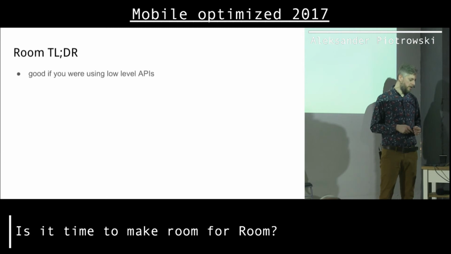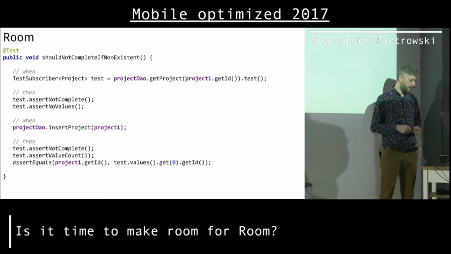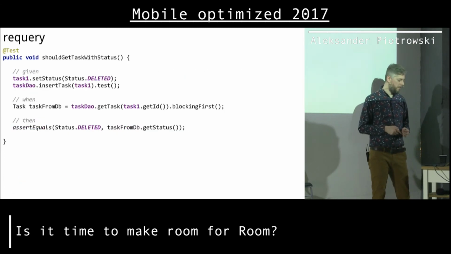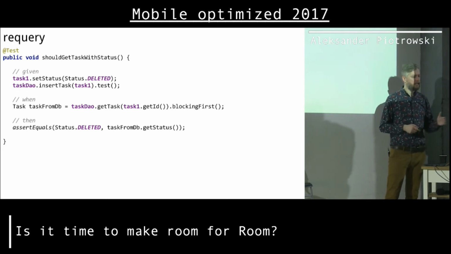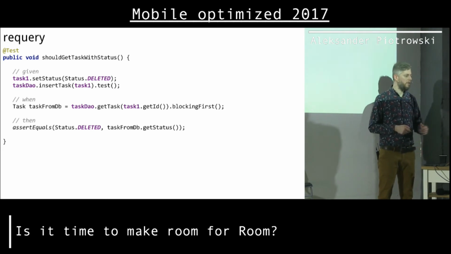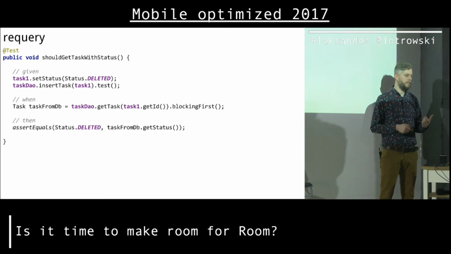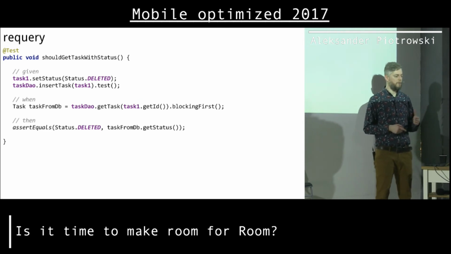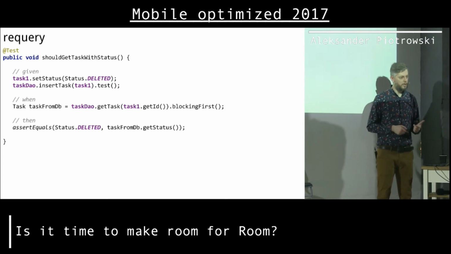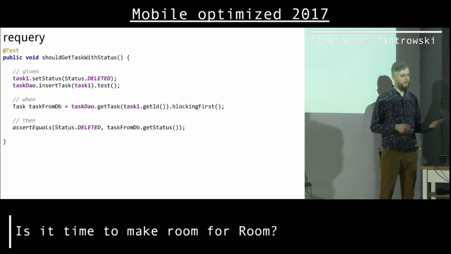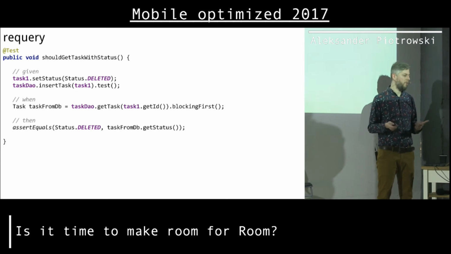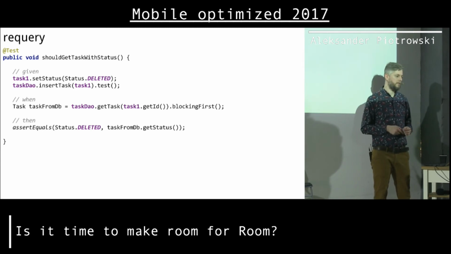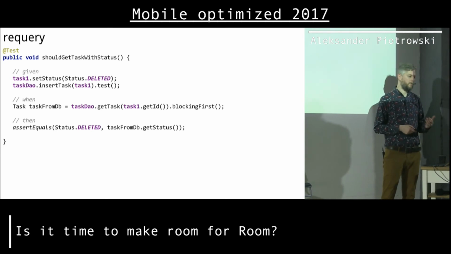With query, I think I skipped it. So with, sorry, I'm afraid I skipped this slide. So with requery, the setup is a bit different, not that hard. The only difference is that actually you have to delete the database after each unit test, because I couldn't find an in-memory database. But finally, it's not slower than running this. Those tests are not slower than the tests using Room database.